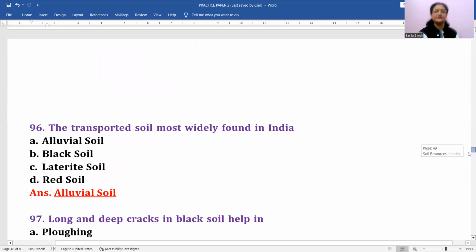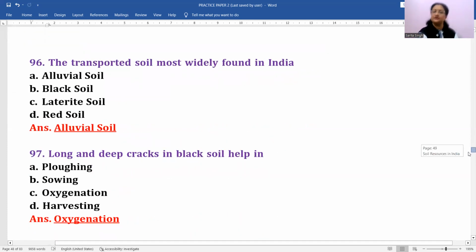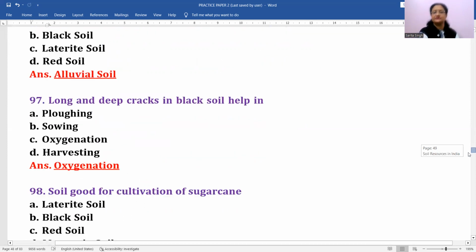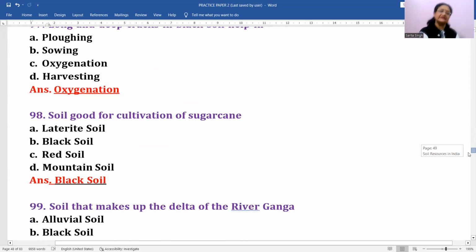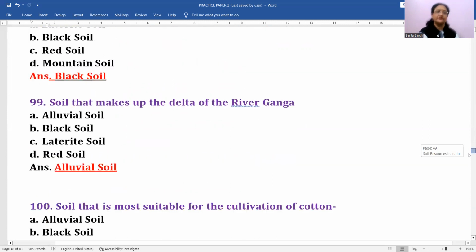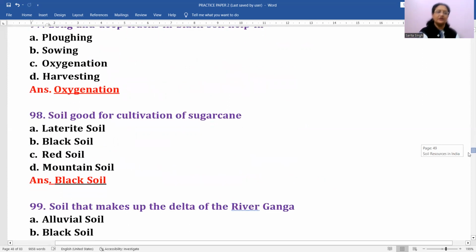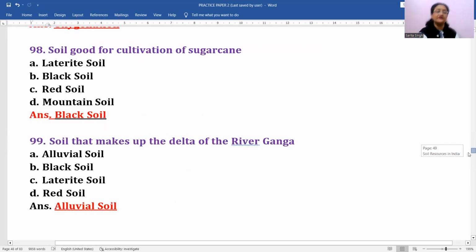Okay, next question. The transported soil most widely found in India, alluvial soil. Long and deep cracks in black soil helps in oxygenation. Okay, or the other way you can say it helps in self ploughing of the soil. Okay, next is soil good for cultivation of sugar cane. इन सारे सॉइल्स में से बेस्ट सुटेड सॉइल जो है वो ब्लैक सॉइल माना जाता है. ठीक है, लेटराइट, ब्लैक, रेड या माउंटेन, इन चारों में से ब्लैक सॉइल इज द बेस्ट सुटेड सॉइल फॉर द शुगर केन कल्टीवेशन. ठीक है, देन सॉइल दैट मेक्स अप द डेल्टा ऑफ रिवर गंगा.